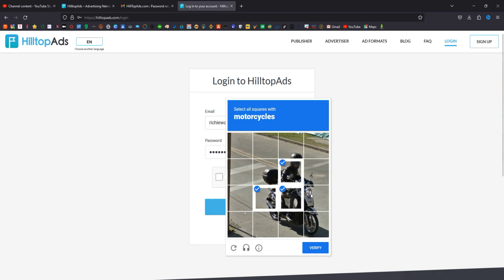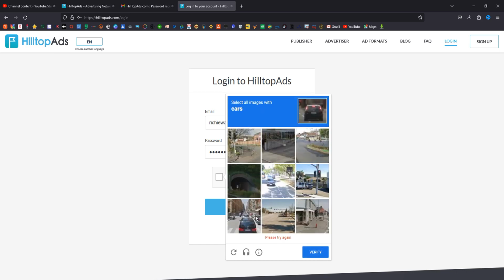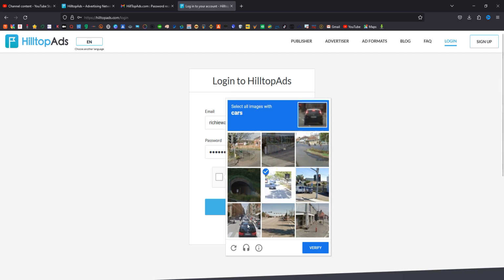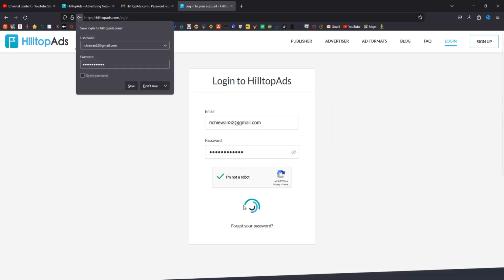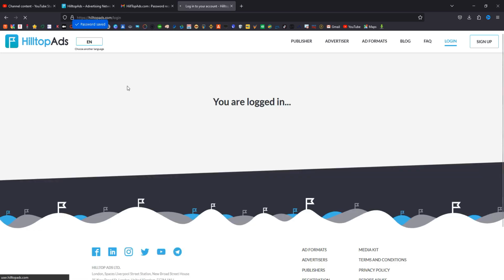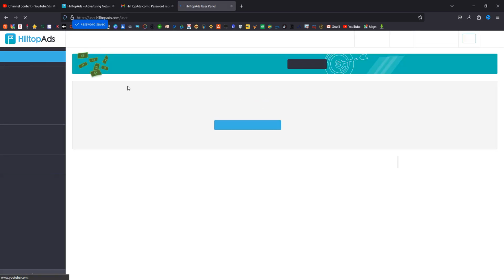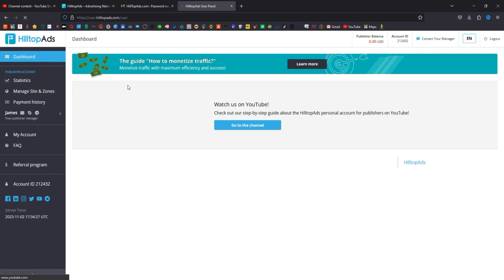This one says motorcycle, so I'll select wherever I see motorcycle, and I hit on verify, and they say try again. So I'll try again. I'll select the images with cars over here. I can see a car over here, so I'll hit on verify, and you can see, boom, it has been marked. So I'll hit on login and then save my password, because this is my computer that I trust most, or I usually use to make money online. You can see over here that it says watch us on YouTube.